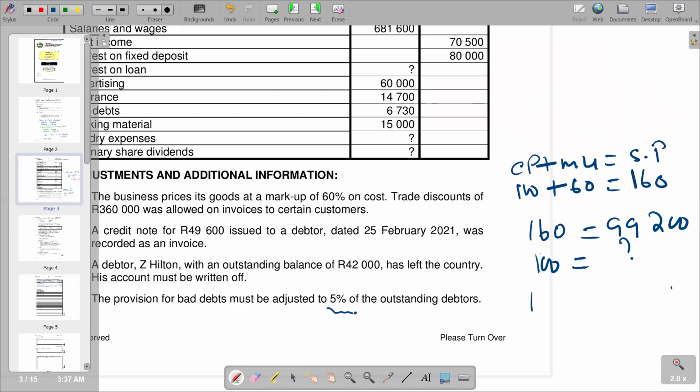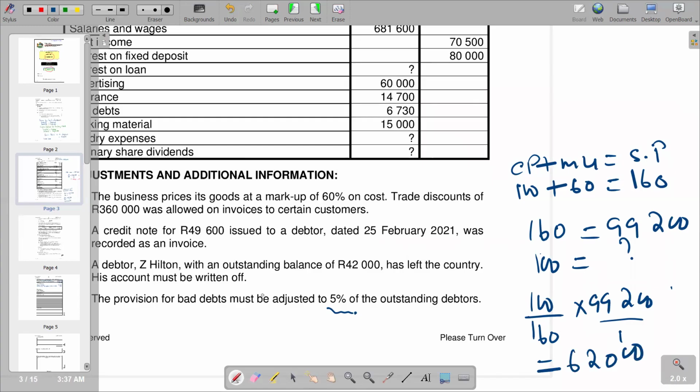So we can just try to calculate that. By calculating, you're going to see that your answer is 62,000.